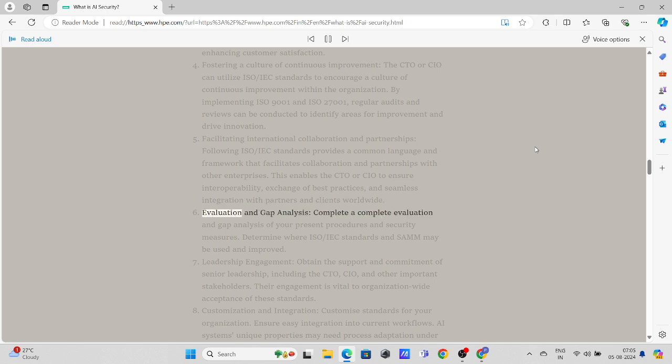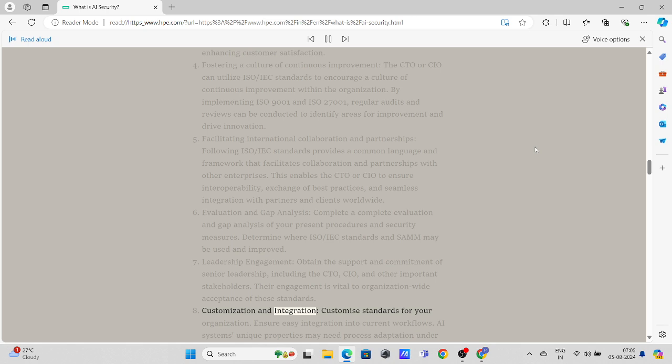Evaluation and gap analysis. Complete an evaluation and gap analysis of your present procedures and security measures. Determine where ISO/IEC standards and SAM may be used and improved. Leadership engagement. Obtain the support and commitment of senior leadership, including the CTO, CIO, and other important stakeholders. Their engagement is vital to organization wide acceptance of these standards.